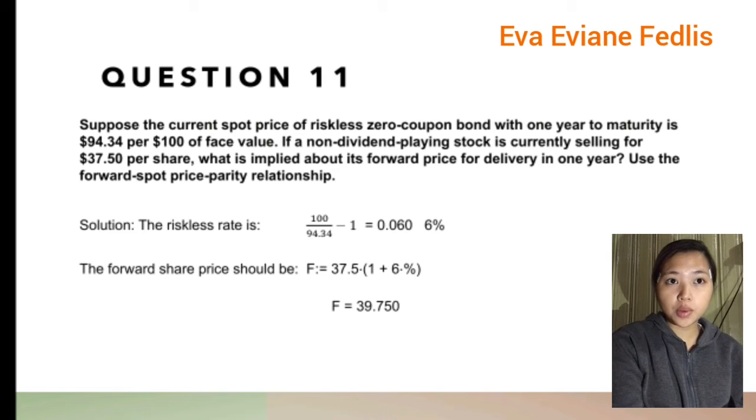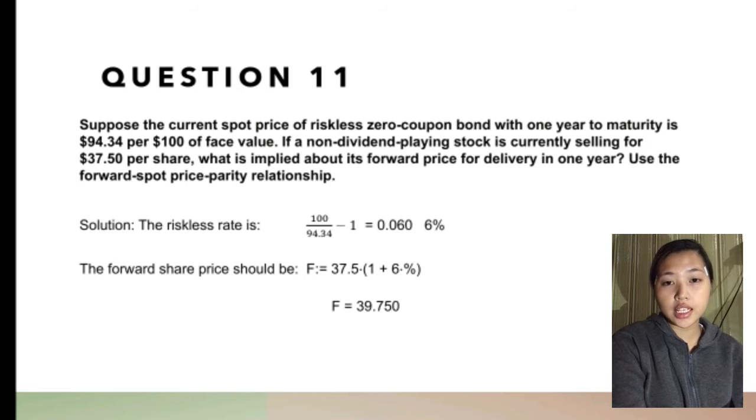Question 11. Suppose the current spot price of a riskless zero coupon bond with 1 year to maturity is $94.34 per $100 of face value. If a non-dividend paying stock is currently selling for $37.50 per share, what is implied about its forward price for delivery in 1 year? Use the forward spot price parity relationship.